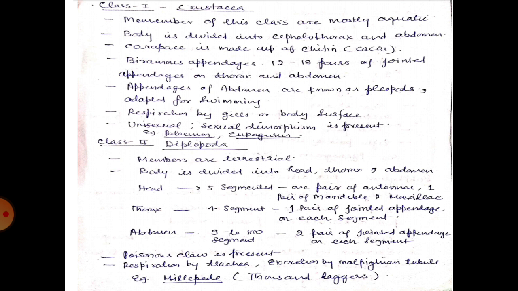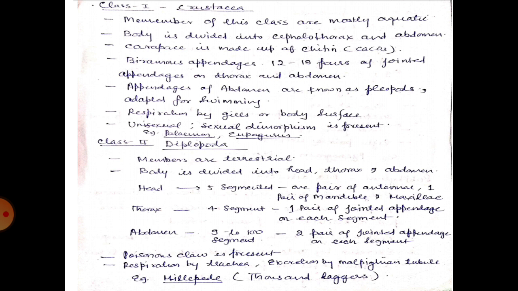Now the class 1 is Crustacea. Members of this class are mostly aquatic. Body is divided into cephalothorax and abdomen. Carapace is made up of chitin. Chitin is made up of calcium carbonate. Biramous appendages are present. There are 12 to 19 pair of jointed appendages on thorax and abdomen.